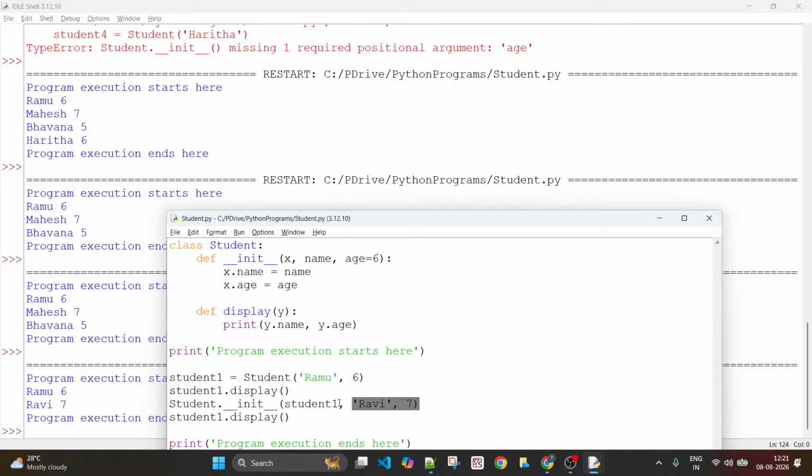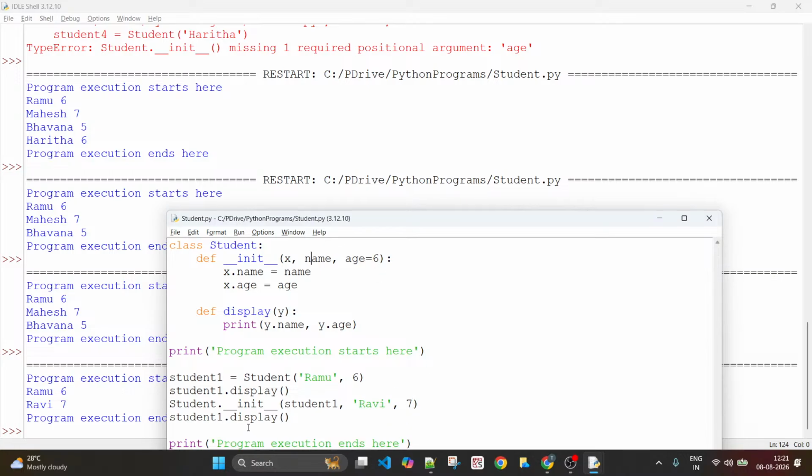Then what does this do? This init function, or the method, when you call it using the class name dot syntax, with student 1, means the object has been passed as the very first argument. Then the rest of the two arguments have been passed. For the name you have passed Ravi and for age you have passed 7.